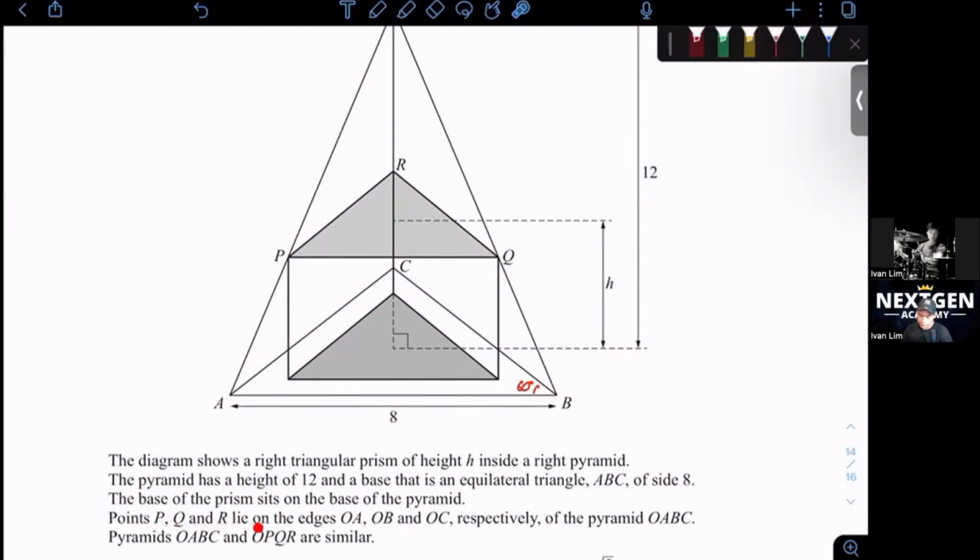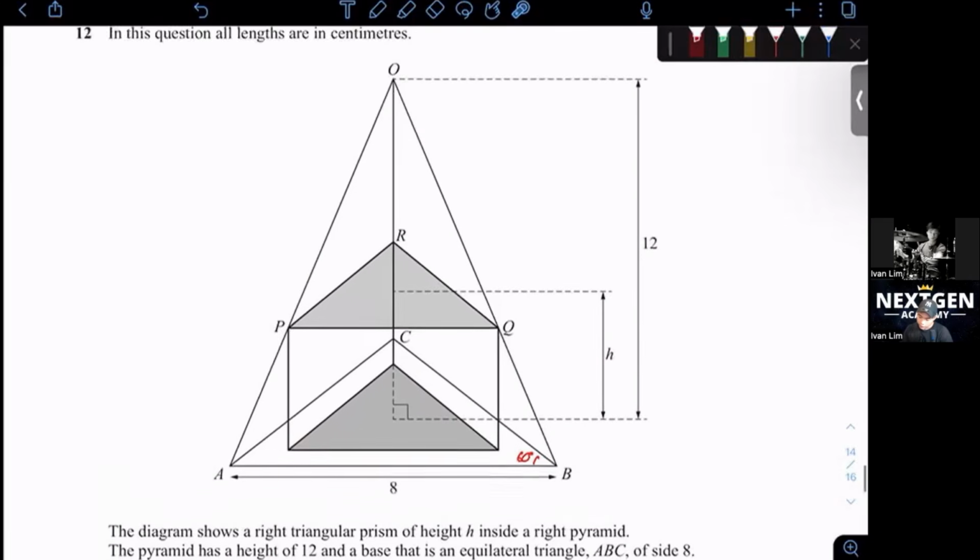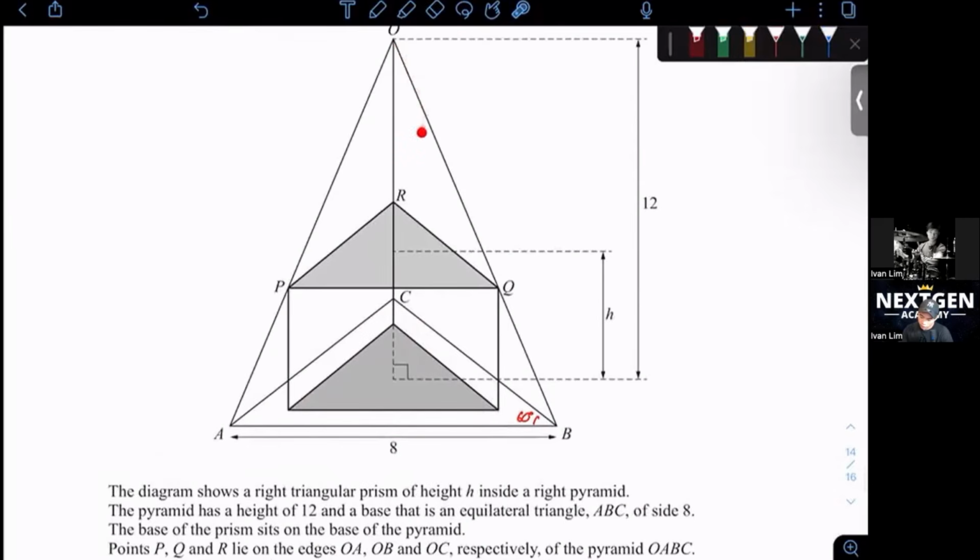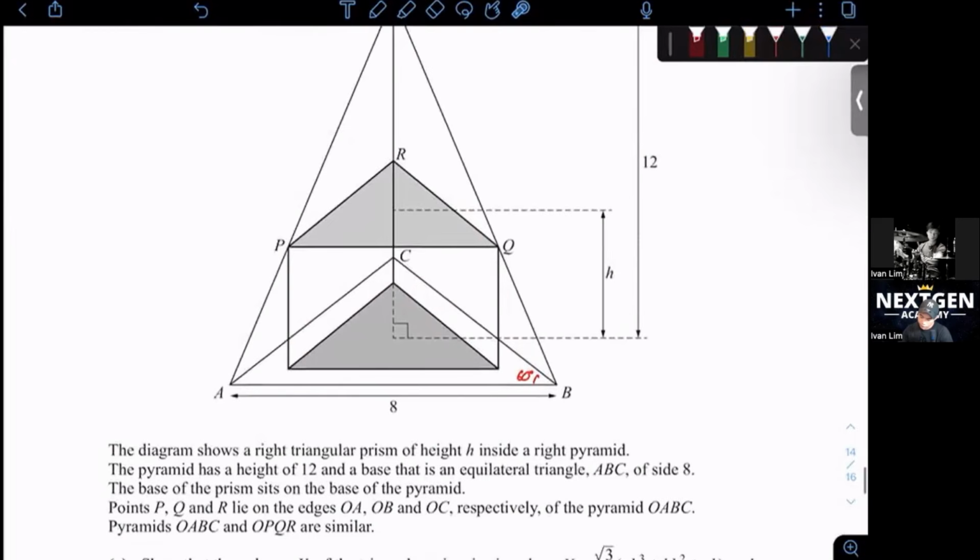Points P, Q, and R lie on the edges OA, OB, and OC. Okay, where are OA, OB, and OC? So OA, OB, OC. All these three points touch the pyramid. Pyramids OABC and OPQR are similar. Okay, this part here is very, very important. It's similar.